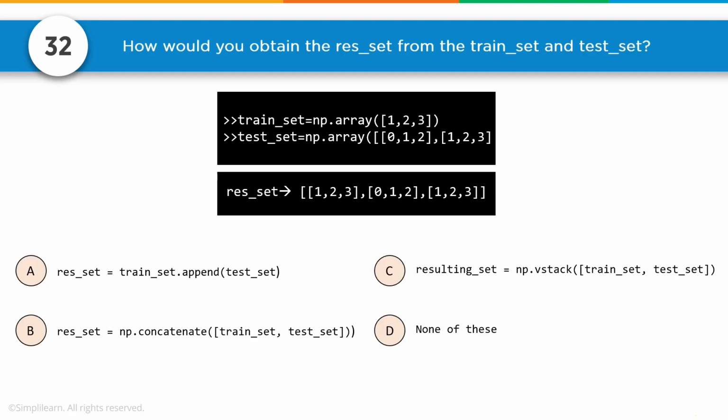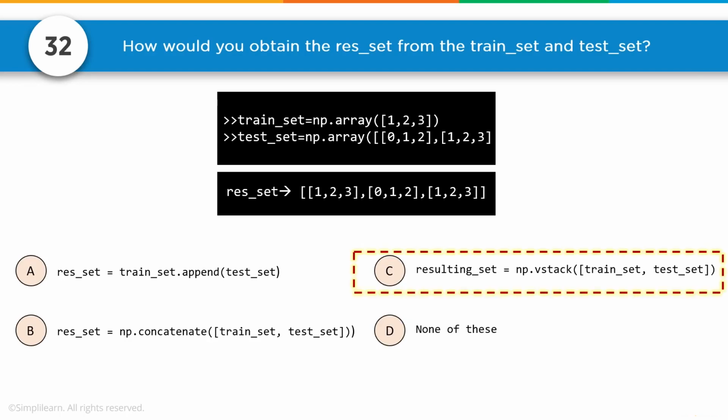What we really want to do is stack, and by the way, you can switch, there are variables you can put into concatenate that can change this, so you could use concatenate with a lot of fudging around. But really what we're looking for is vstack. V stands for vertical versus hstack, which is horizontal, and if we do a vstack we can simply do train set comma test set and stack them together. And so we have C, resulting set equals np.vstack train stack test set.